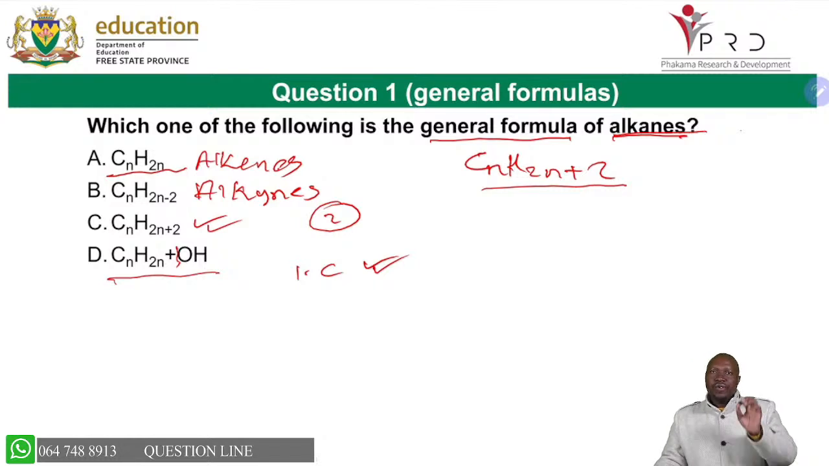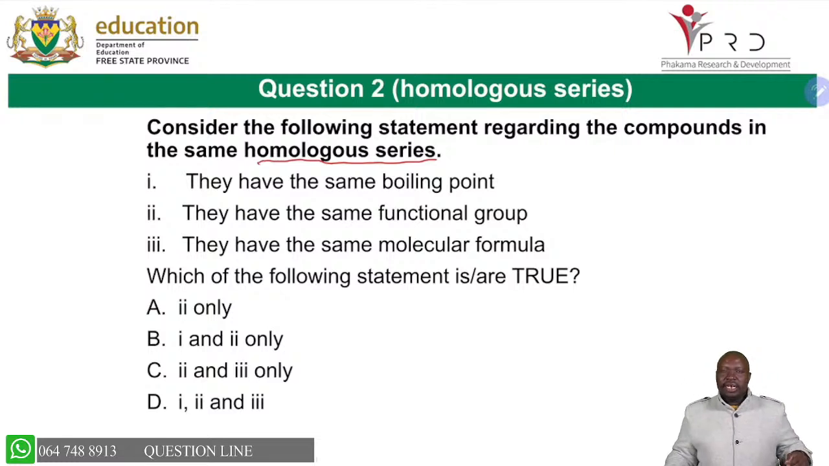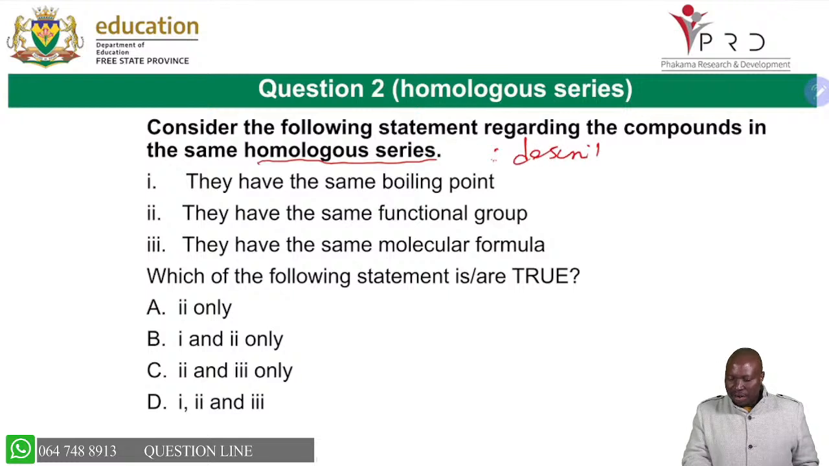So you see the importance of understanding the general formula as you are revising. Ensure that for all the 9 homologous series, you know the general formulas. Now, as we move on, the statement says, consider the following statements regarding compounds in the same homologous series. Remember, if they belong to the same homologous series, it means they have the same general formula. The homologous series is a series of organic molecules described by the same general formula.